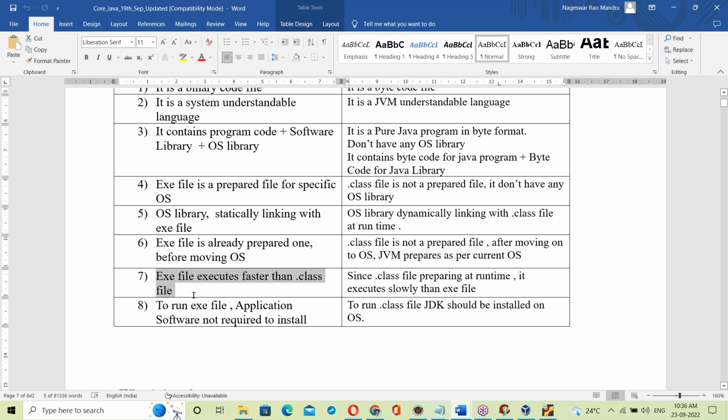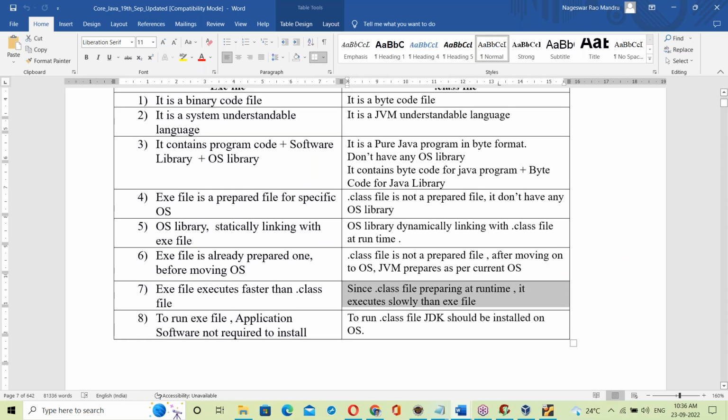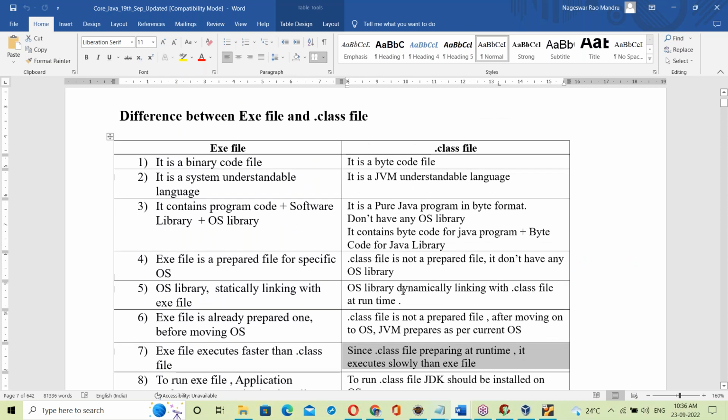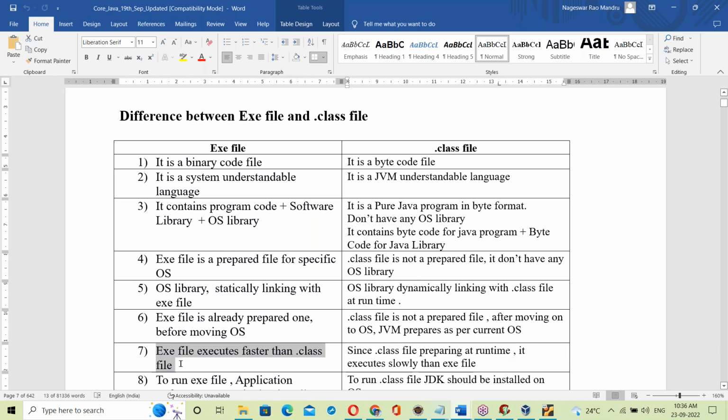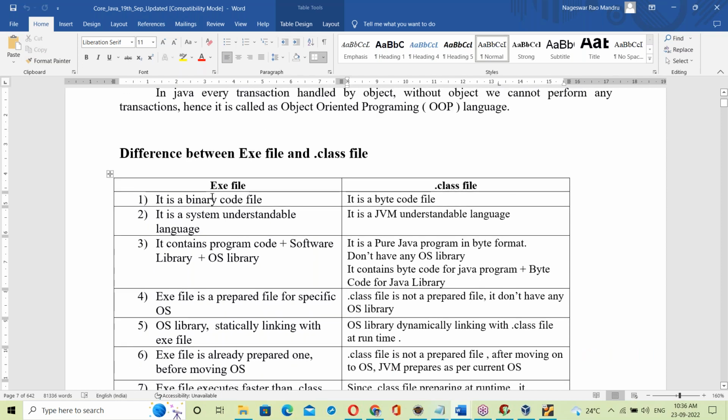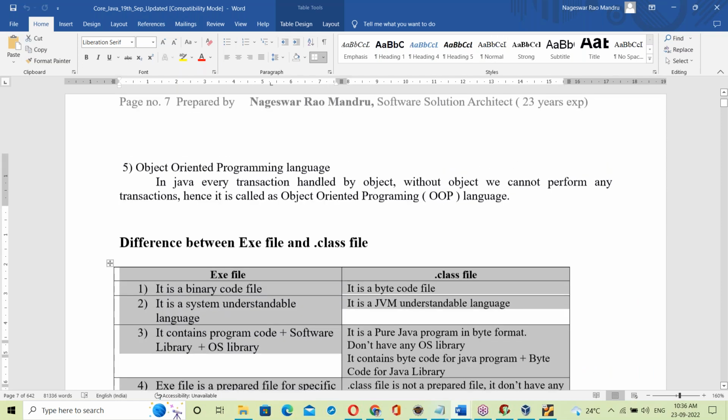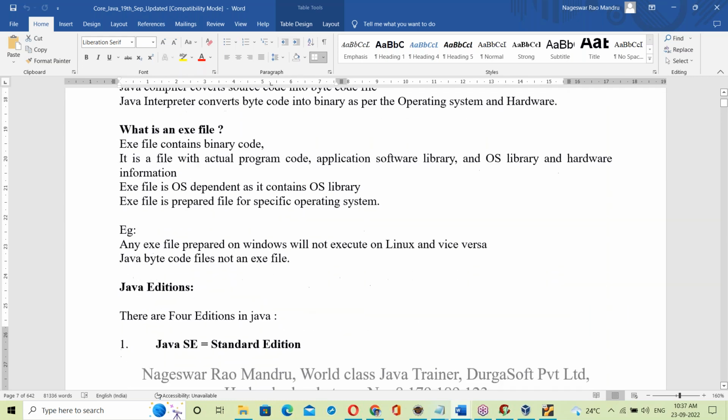Exe file executes faster than dot class file. The reason is it is already linked and already prepared, so it is faster. Dot class file is not prepared; it is prepared at runtime. So the dot class file links with the OS library at runtime. Since it links and prepares at runtime, it executes more slowly than the exe file. Not much slower, just a little bit of difference compared to the exe file. So these are the exe file and dot class file differences. That's all about the introduction.